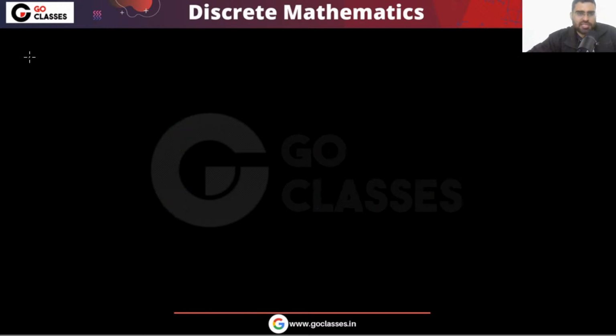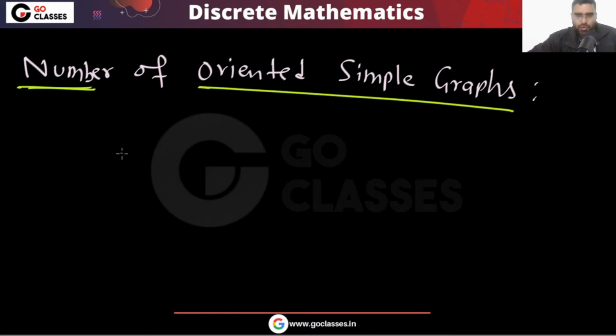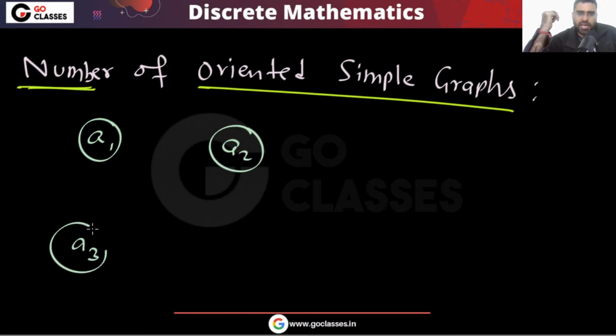Now the question is asking, what is the number of oriented simple graphs? How many oriented simple graphs can you create if you have 4 vertices, or maybe n vertices? Say you have a total of n vertices.